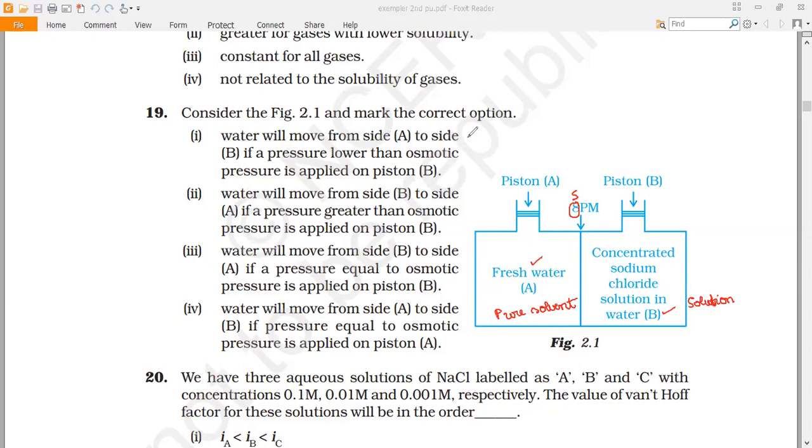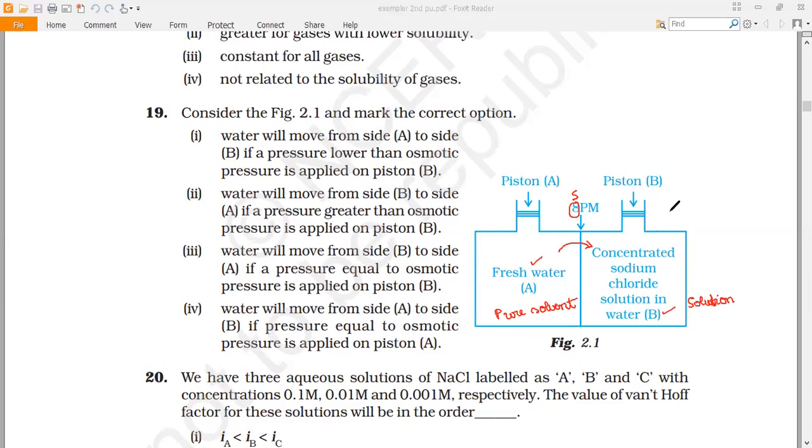Water will move from side A to side B if a pressure lower than the osmotic pressure is applied on piston B. Vapors, that is water, will move from side A to side B if the pressure is lower than the osmotic pressure. Then normal osmosis takes place. Solvent moves from the fresh water to the concentrated solution, as fresh water contains more solvent when compared to the concentrated NaCl solution in water. The solvent moves from column A to B if the pressure applied on piston B is less than the osmotic pressure.